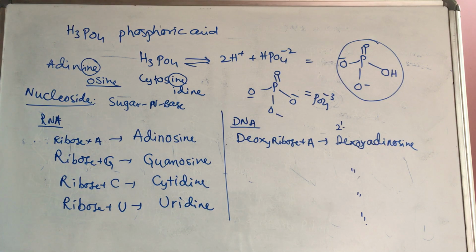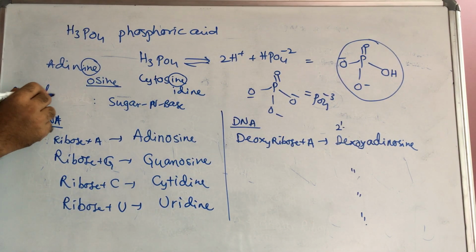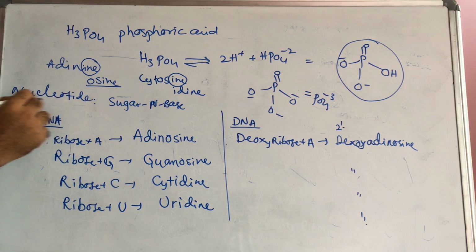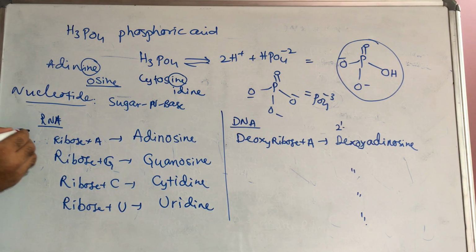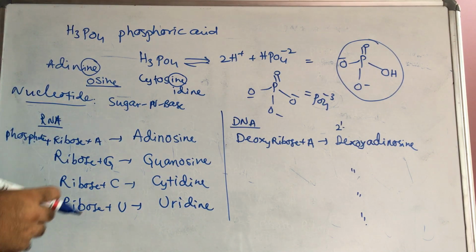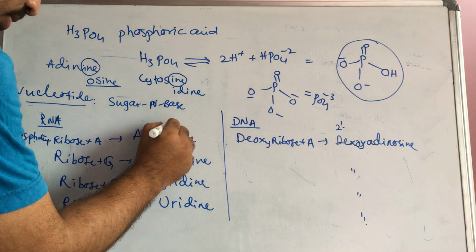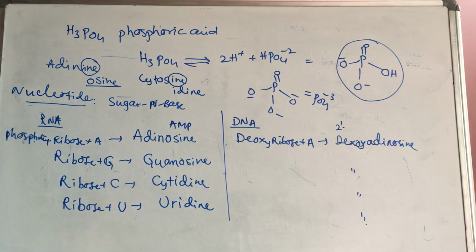If it is a nucleotide, then what extra will be there? Now this nucleoside I am just changing, that is the nucleotide. First I will discuss the nucleotide. Ribose, then here what will be is phosphate. Phosphate, ribose, adenine, so it is called adenosine monophosphate, simply known as AMP.